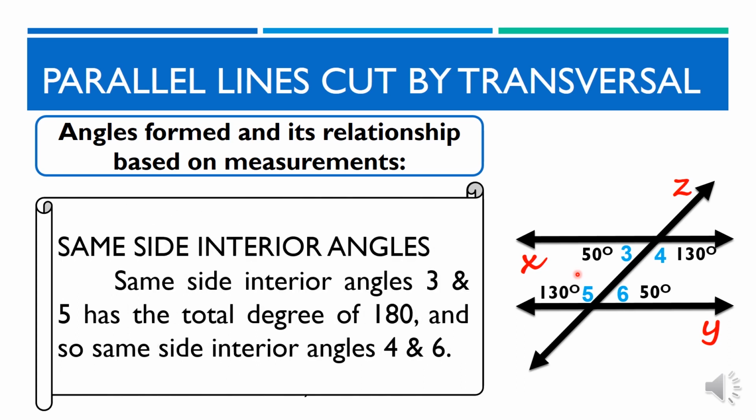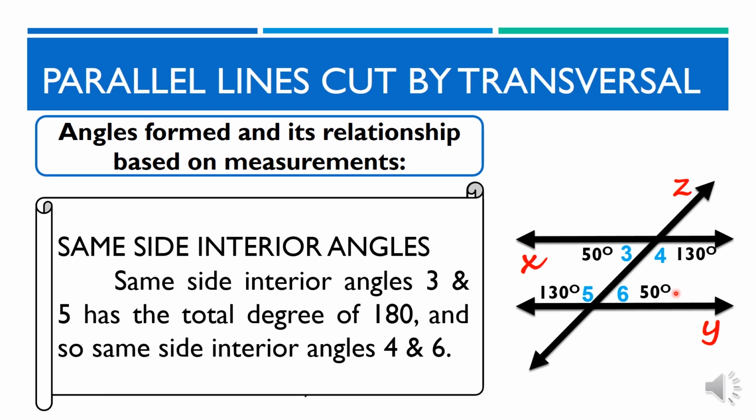Same side interior angles. Same side interior angles 3 and 5 has the total degree of 180, and so same side interior angles 4 and 6. These angles are supplementary with each other.